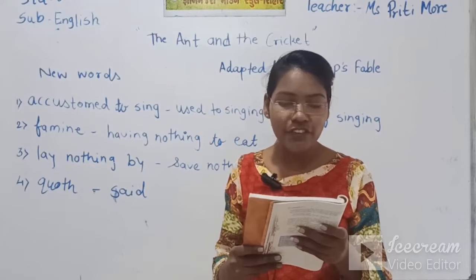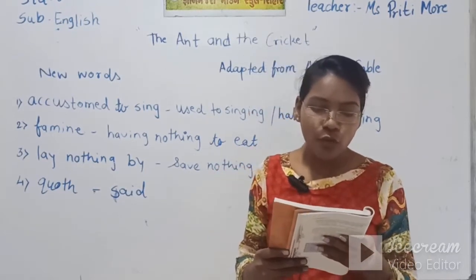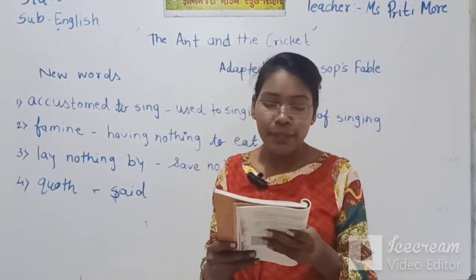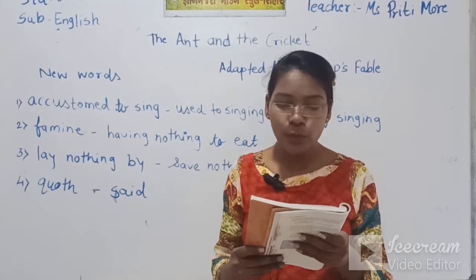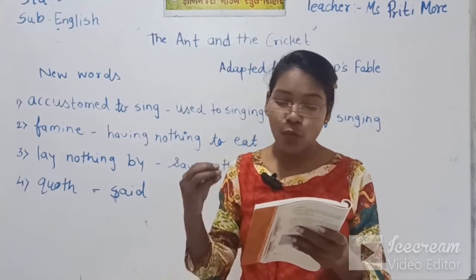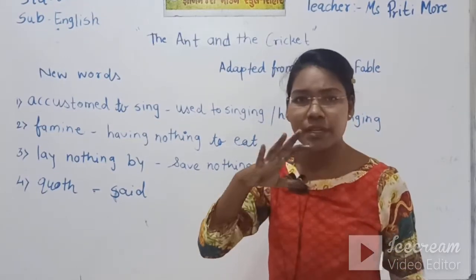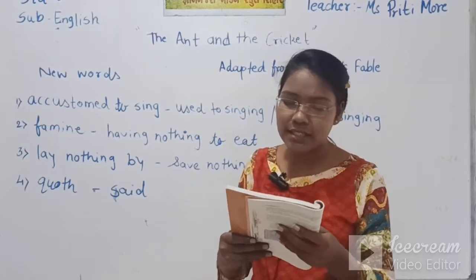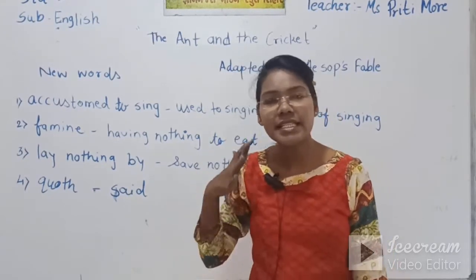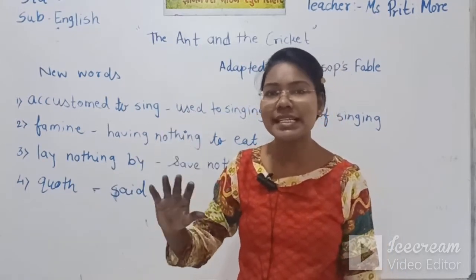A silly young cricket accustomed to sing through the warm sunny months of gay summer and spring, began to complain when he found that at home his cupboard was empty and winter was come. Now he was tired of singing in the summer and in the spring. He suddenly decided to stay at home, because day and night he was just singing.